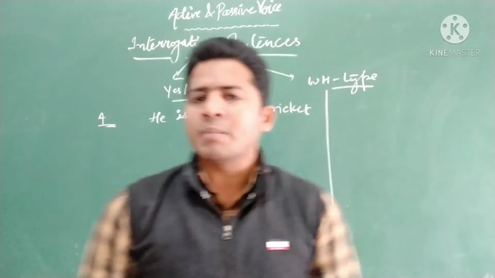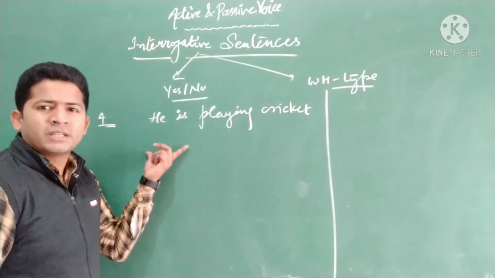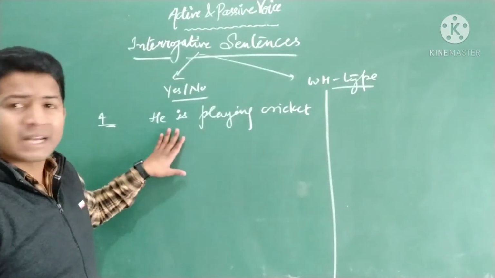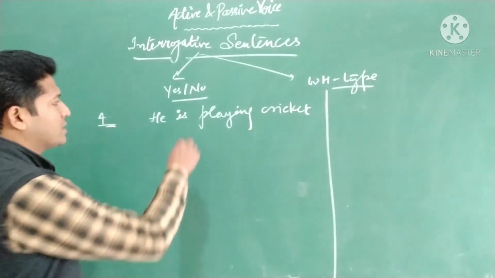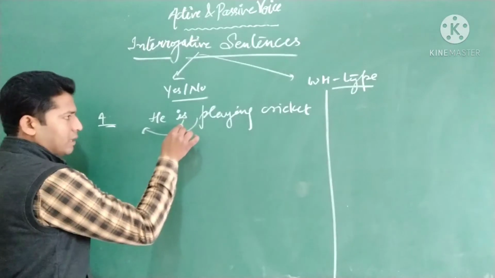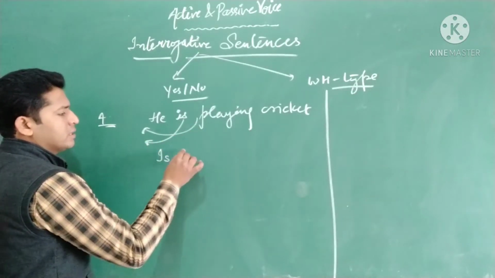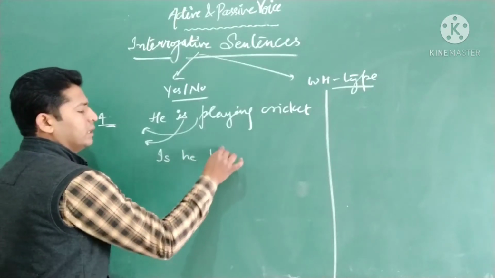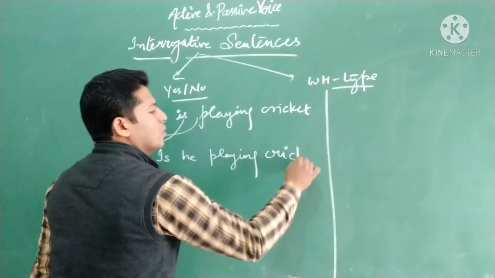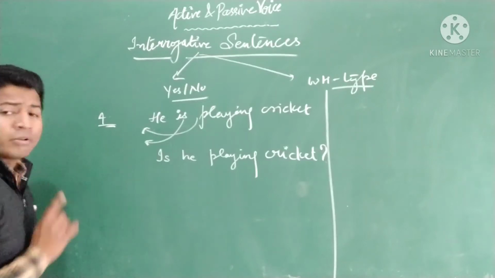is to find out the subject, verb and object in the sentence. So we will do the same. What is the subject here? This is a simple declarative sentence. If you want to convert this sentence into interrogative, what will be the structure? I have told you for yes/no type the helping verb should come before the subject. Is he playing cricket? This is how we convert any declarative to interrogative.